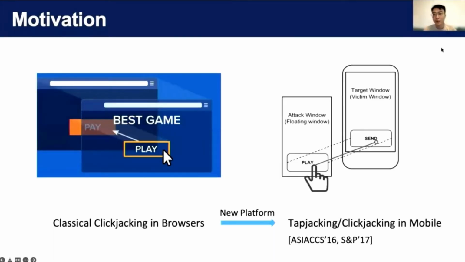Clickjacking was once very popular in browsers. The attacker tricks users into clicking on some overlay button. When the victim thinks he's interacting with a game, he's actually clicking on the payment confirmation button in the background. On mobile platforms, this kind of attack is sometimes called tap-jacking or touch-jacking.